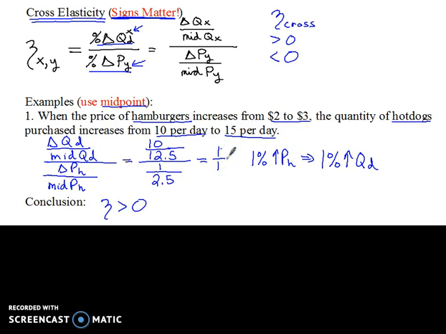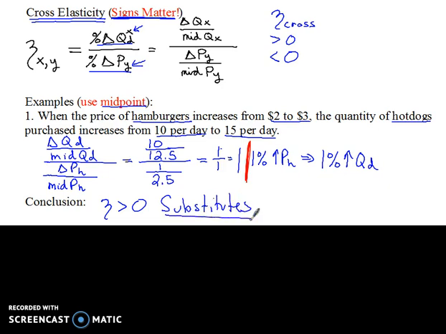The cross elasticity is equal to 1. If you wanted to just write it separately, let me just separate these. The cross elasticity is equal to 1, which is clearly greater than 0. Whenever that's true, we can say that the two goods in question are substitutes for each other.